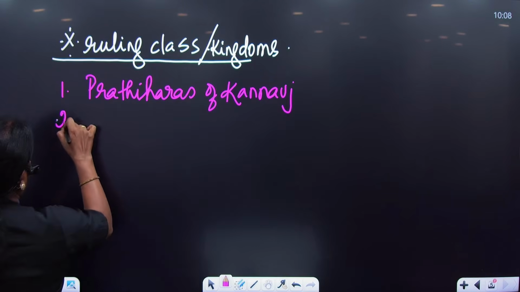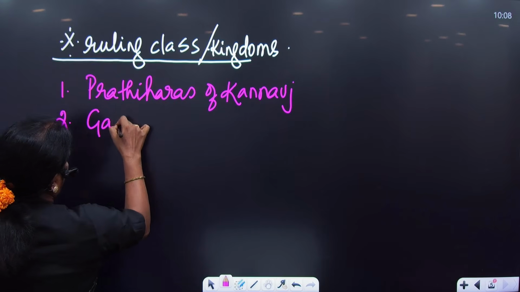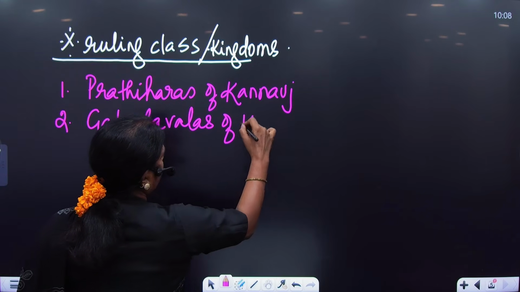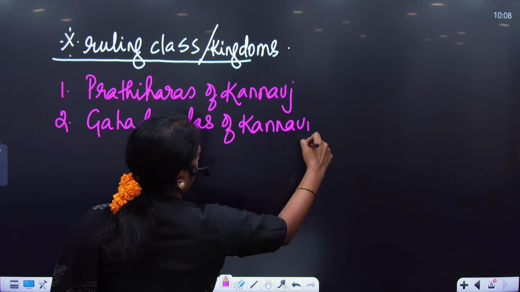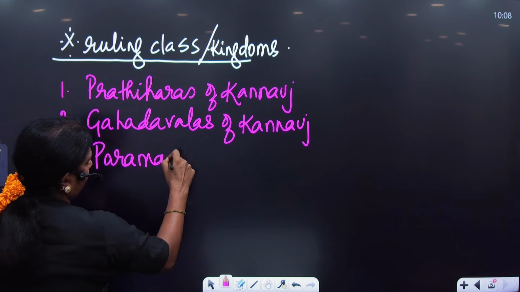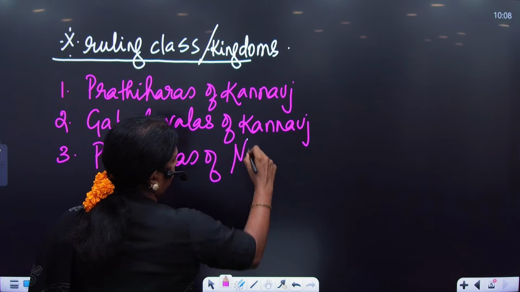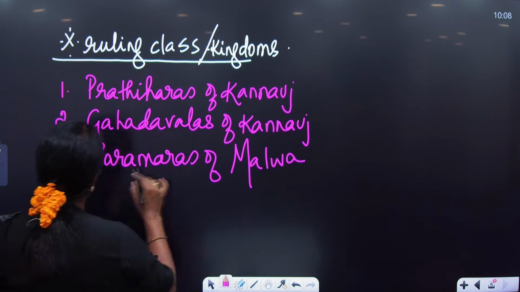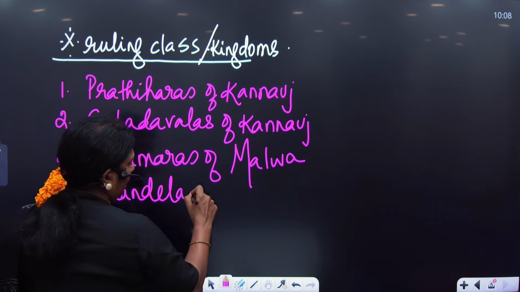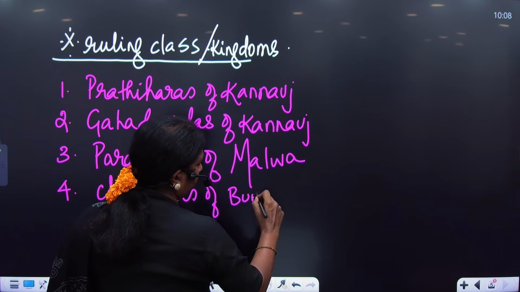The second one, the Gahadavalas of Kanauj. The third one, the Paramaras of Malwa. The fourth one, the Chandelas of Bundelkhand.